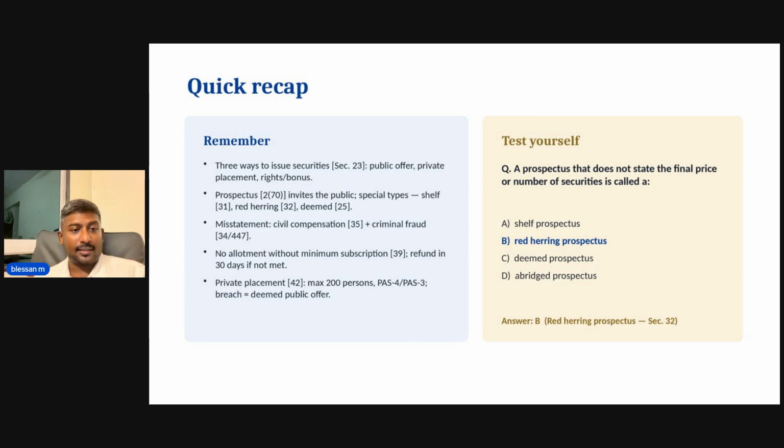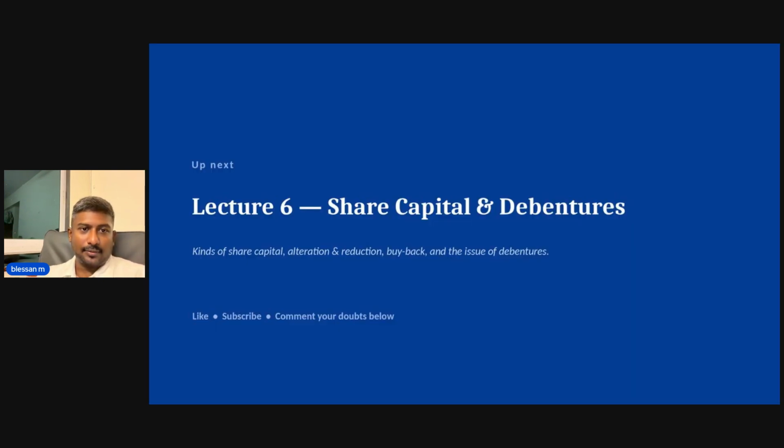And if this requirement is not met, refund must be made in 30 days. For private placement, it can be done only up to a maximum of 200 persons. If it exceeds 200, then it will be deemed a public offer. And again, allotment must be made within 60 days. So, test yourself question: a prospectus that does not state the final price or number of securities is called a red herring prospectus. With this, we conclude the current topic.